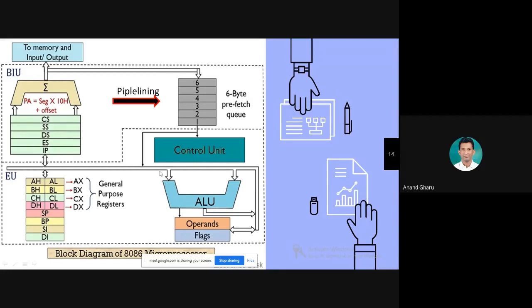So the register is sent to the EU part to fetch the actual value from the register section. Then it passes the actual value to the ALU. Then the ALU performs the final operation on that particular instruction, and it returns the result to the memory or user.